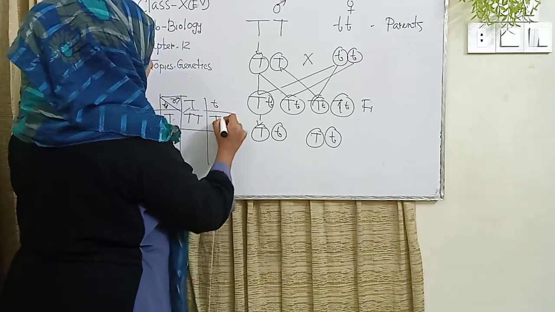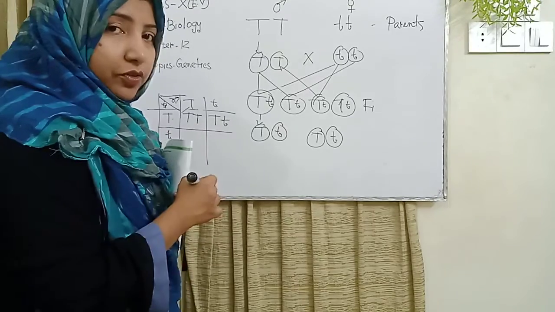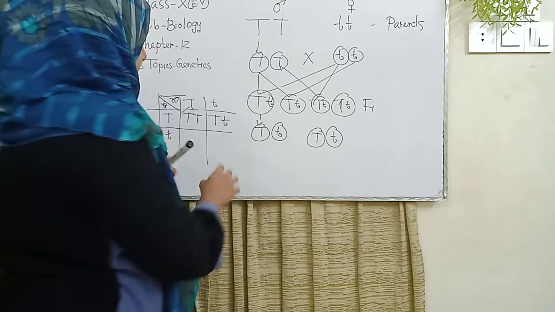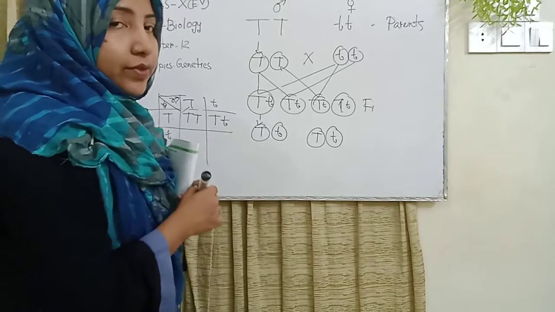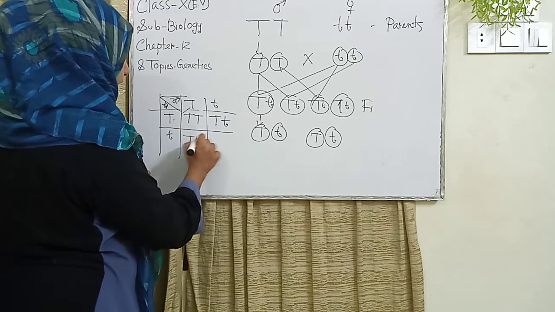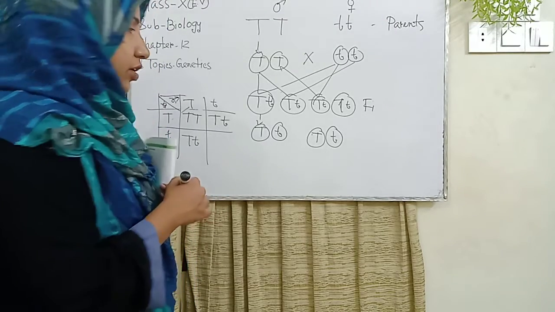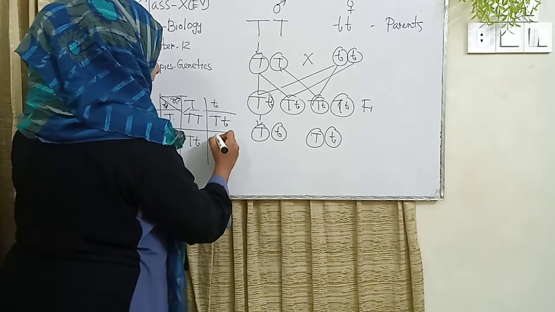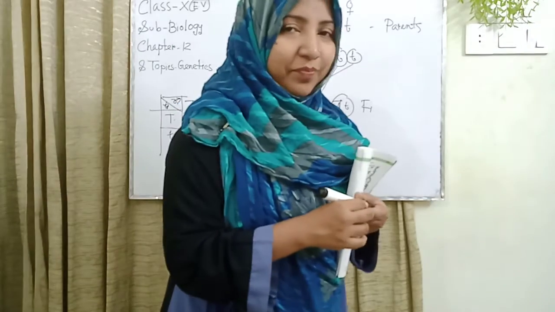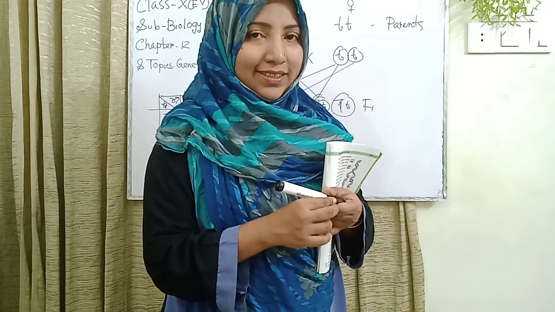Another structure is T and T. It is also capital T and small t, and the other formation is tall and heterozygous. Another is T and small t. It is also heterozygous and tall. And the last one is small t and small t combined. Finally, we find the short structure.